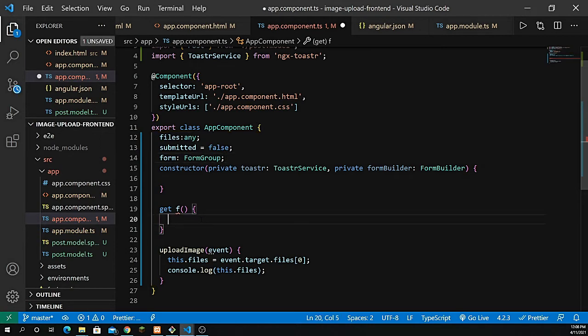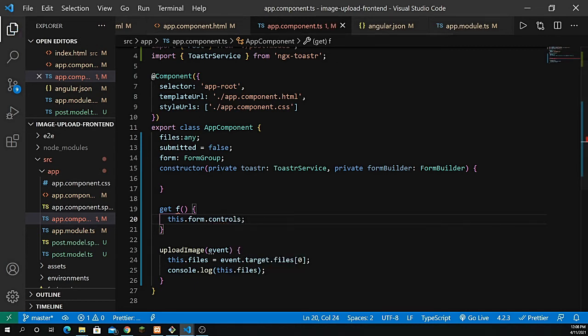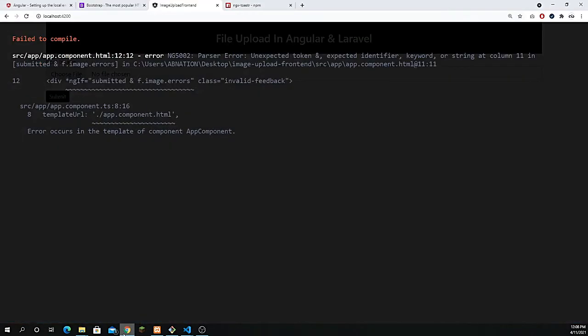Now if I just define this.form.controls. All right, I hope this is going to work. I need to return that, right? Okay, let's go back and check this out. Now it still keeps showing us the error: unexpected token, expected identifier keyword, right?